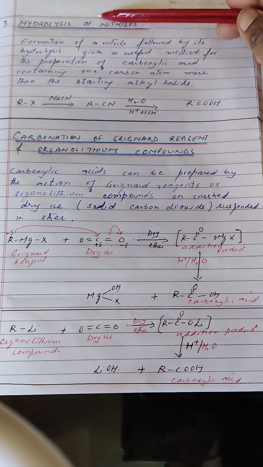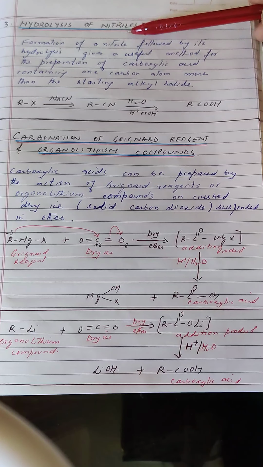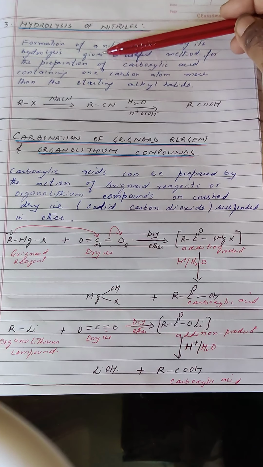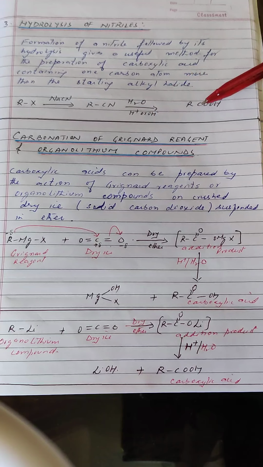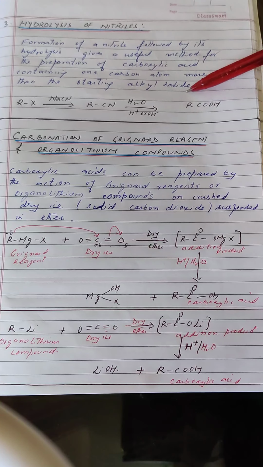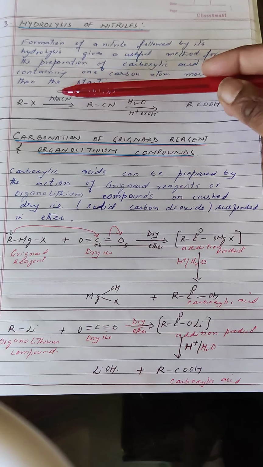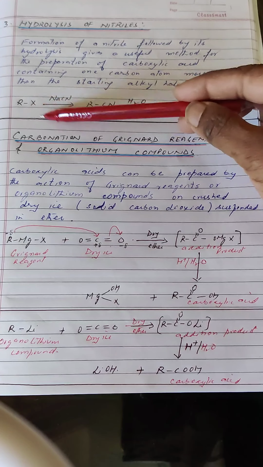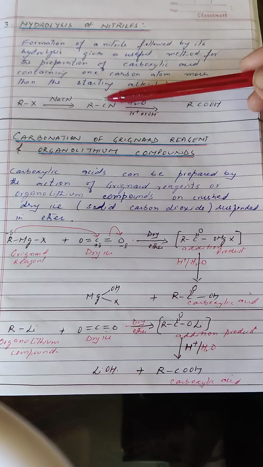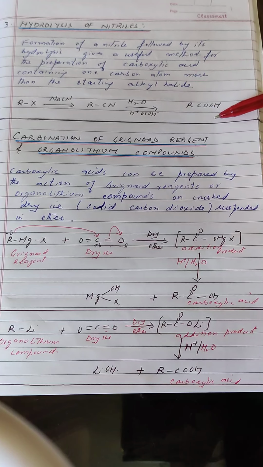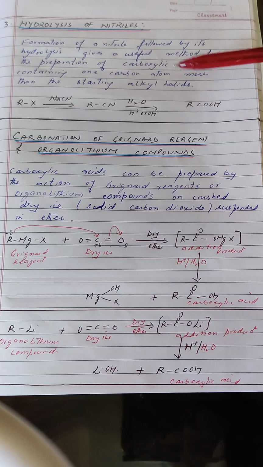Next method is hydrolysis of nitriles. Formation of nitrile followed by its hydrolysis gives an important method for the preparation of carboxylic acids. We can prepare nitriles by treating alkyl halides with sodium cyanide, and these nitriles on hydrolysis give us the carboxylic group. Now why is this method important?